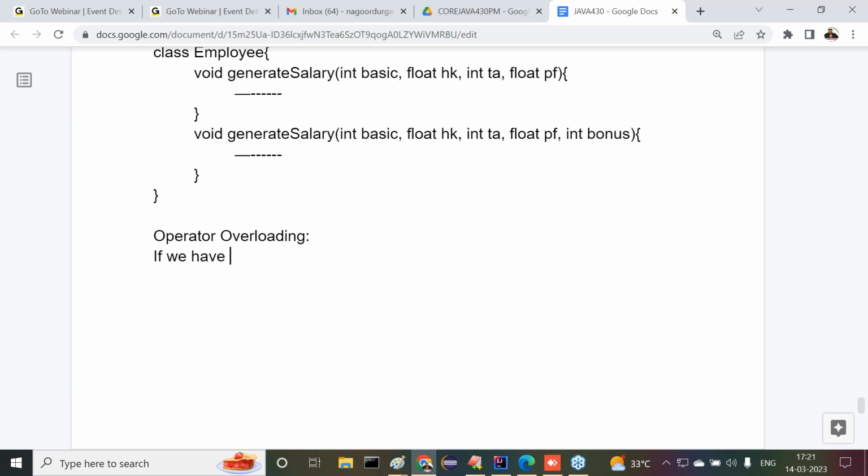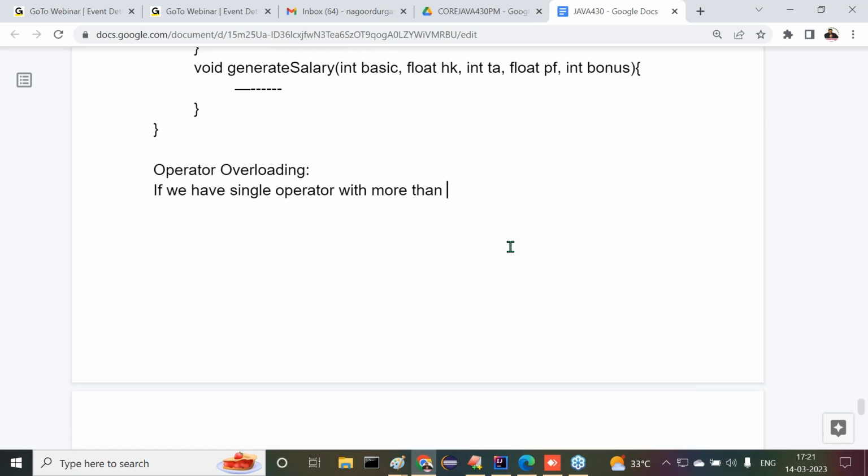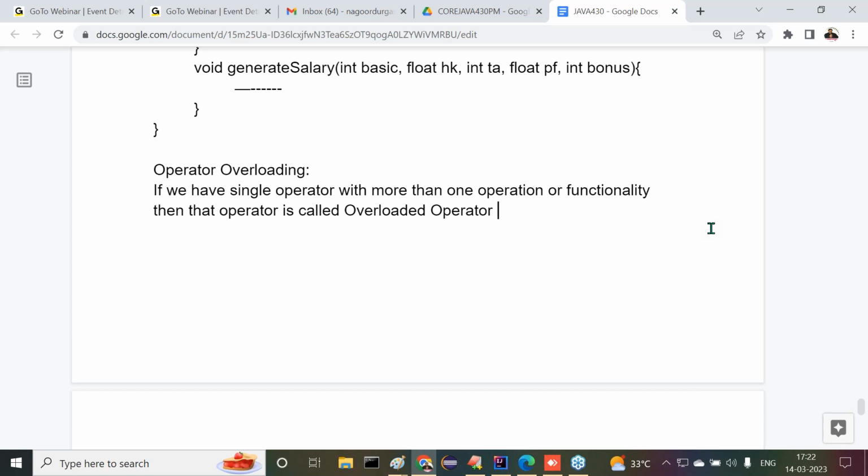If we have a single operator with more than one operation or functionality, then that operator is called an overloaded operator.